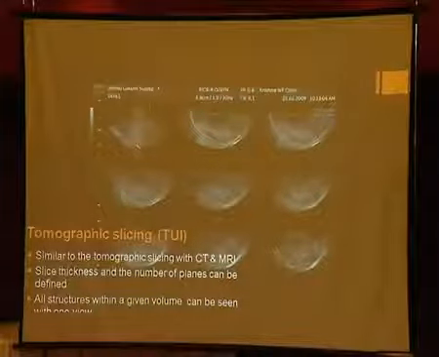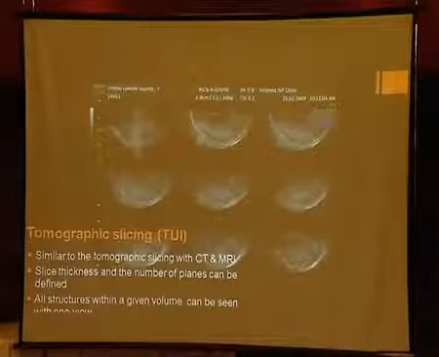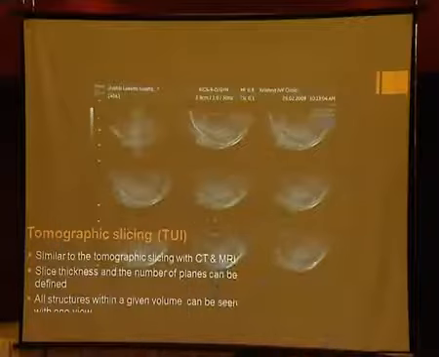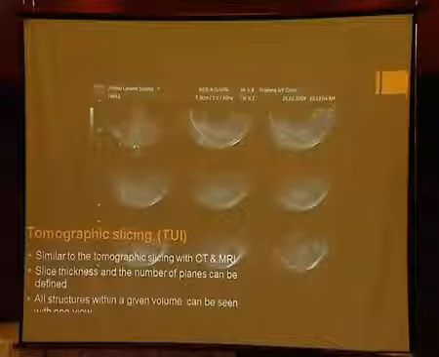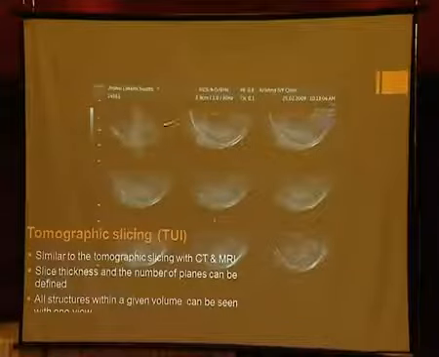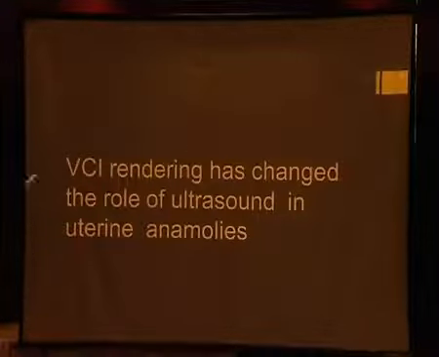In a CT, you have these fixed images, and with time, this will be incorporated in ultrasound, where like a CT report, you have professionals giving the report on the fixed slides too. These planes can be varied between 1 to 10 millimeters and sometimes a little bigger. So the evolution of ultrasound, a software application called volume contrast imaging, has changed the role of ultrasound in the area of uterine anomalies. This is one of the biggest changes it has made.